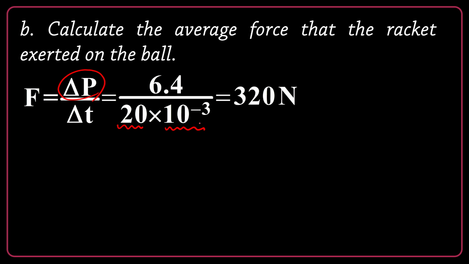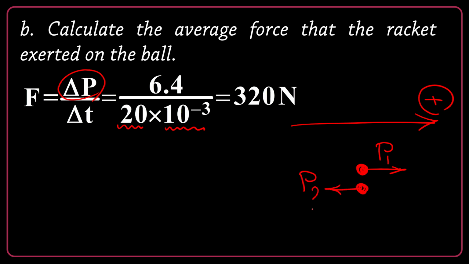Now it's also a very useful practice to find the direction of force. You remember I took the positive direction to be to the right, okay? So here I have the initial momentum P1 to the right and the final momentum P2 to the left. I draw them from a common tail.